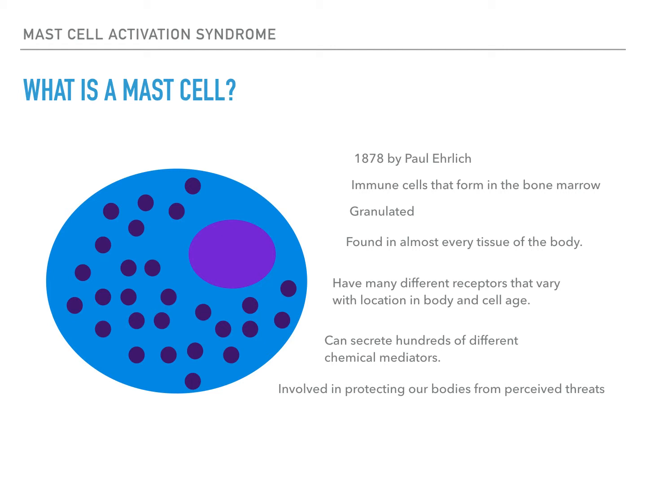Some mast cell activation is normal, even necessary, for maintaining homeostasis. However, MCAS occurs when the activation is greater than the perceived threat. Mast cells can secrete up to 200 of what are called chemical mediators. These can be pre-stored in granules or made upon activation of the cell. Degranulation is when there is a sort of mass exodus of granules all leaving the cell at once. This is what happens when a person experiences anaphylaxis.